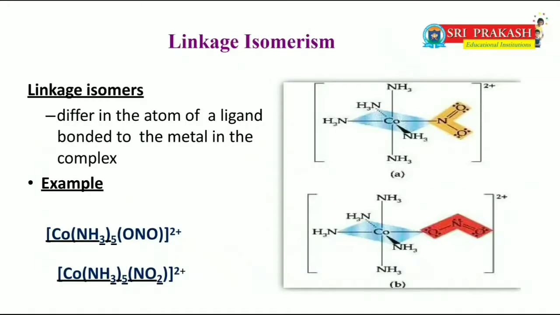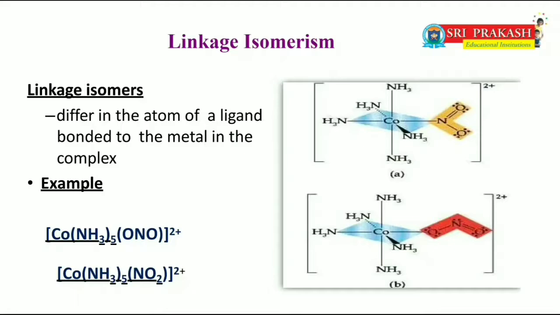At first, linkage isomerism. Linkage isomerism is the existence of coordination compounds that have the same composition differing with the connectivity of the metal to a ligand. That means they differ in the atom of a ligand bonded to the metal in the complex.